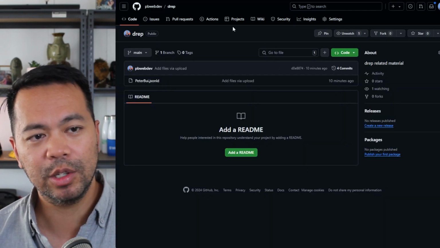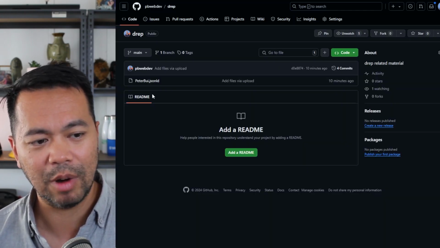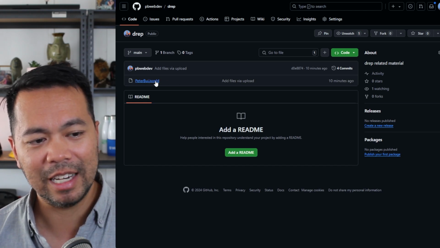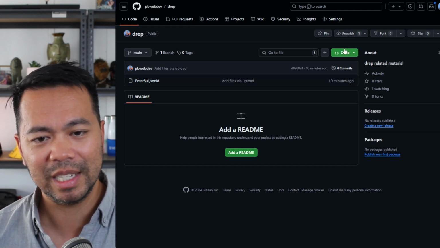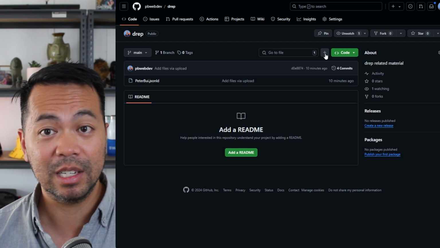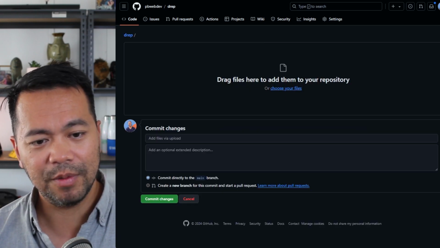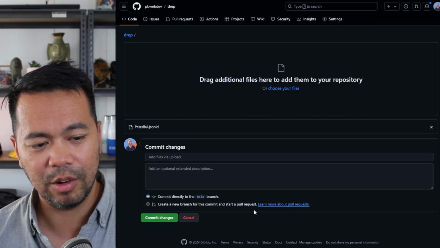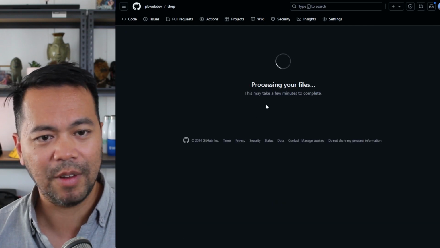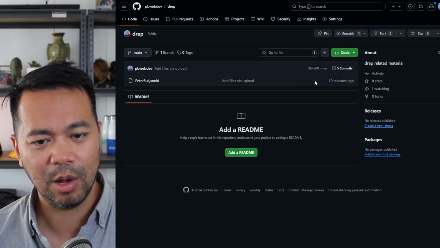So now I can go to GitHub. I've created a brand new repo here and I've called it DRep. And this is the file that I need to upload. I've uploaded before just in a test. So now I can click on this little plus icon here, click on upload files, and then choose the file that I want to upload and click on commit changes. This will process the file and upload it. And there we go, we are done.